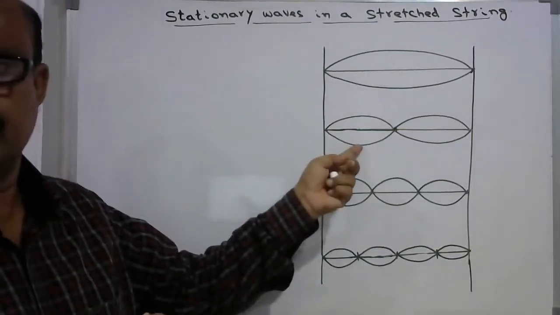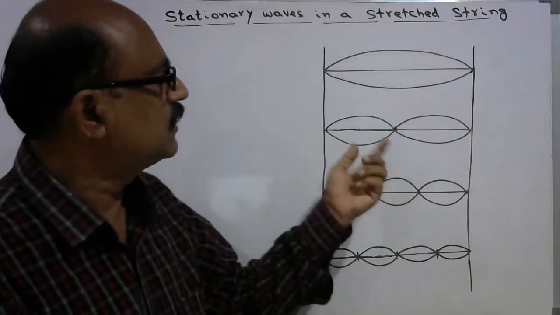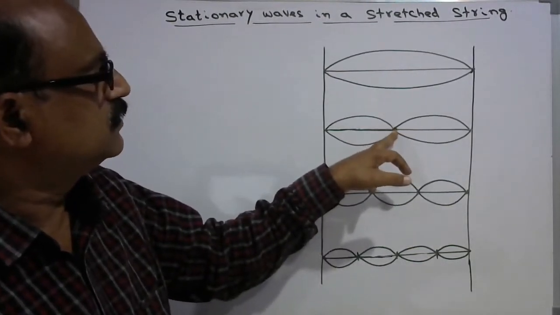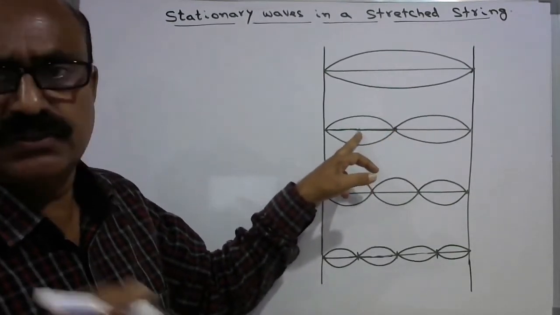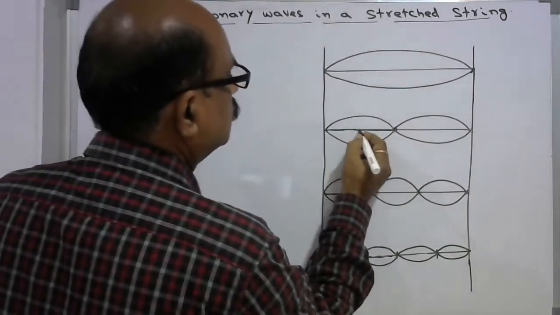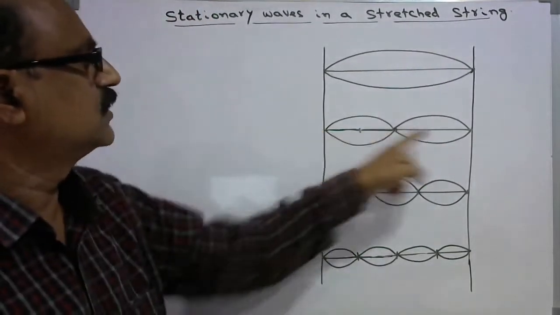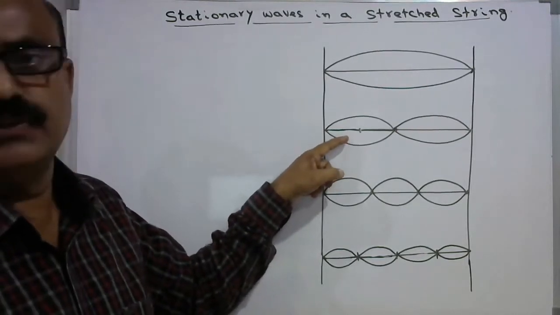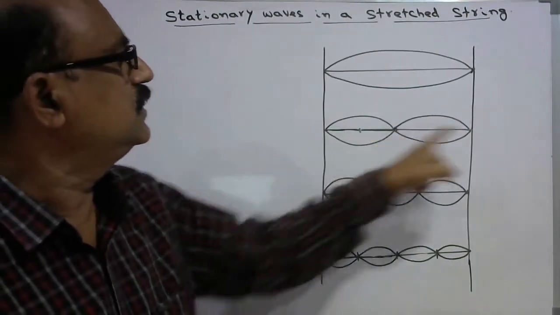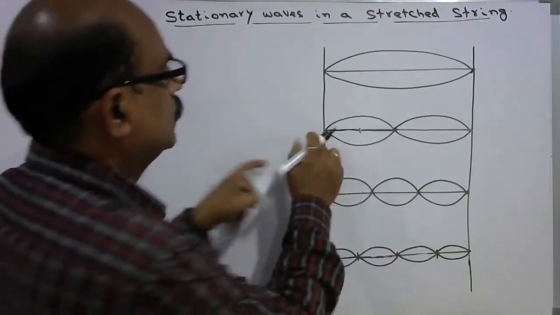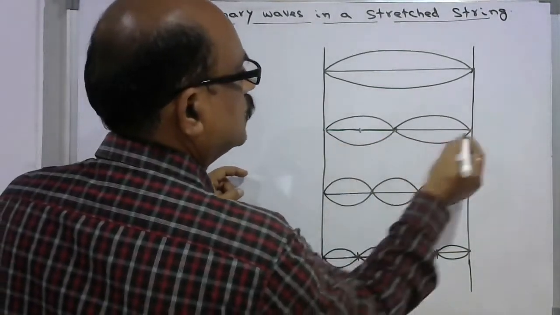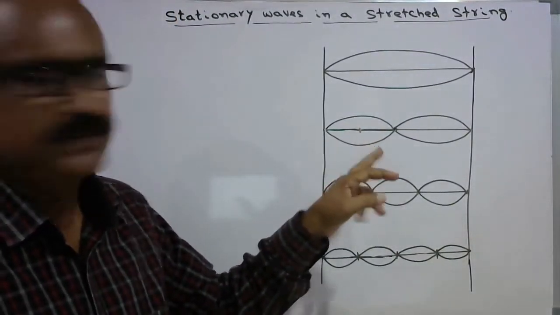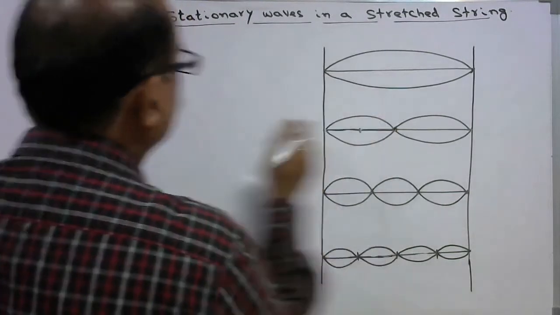In this case, we can also obtain this position by pressing the string at its middle, and if you pluck it at a distance of 1/4 of the length from one end with a feather, then you can get three notes, one, second, third, and in this case you will be getting two loops. So this is what is called the second mode of vibration.